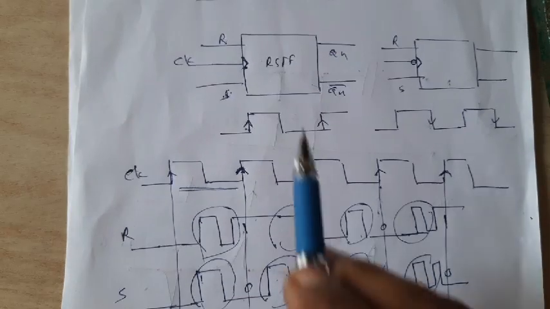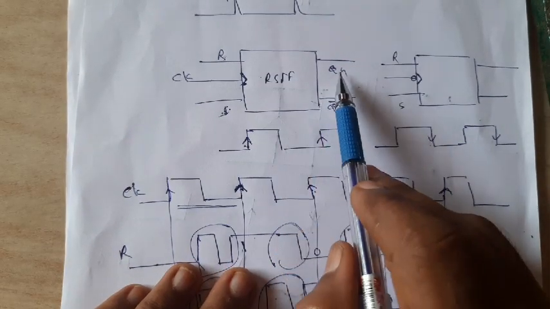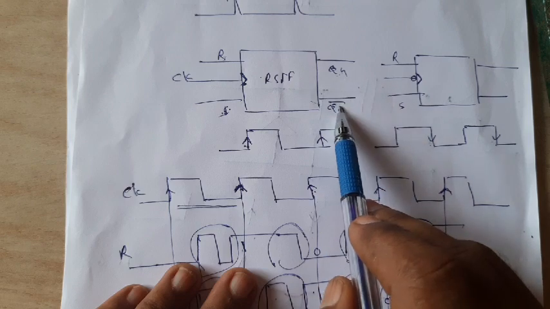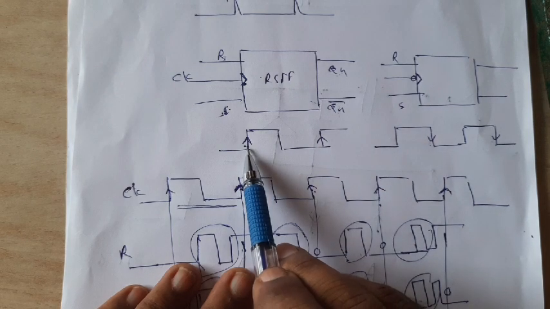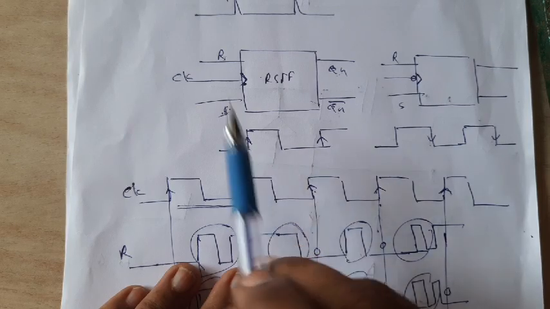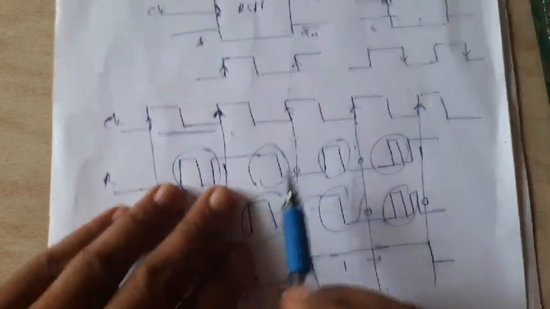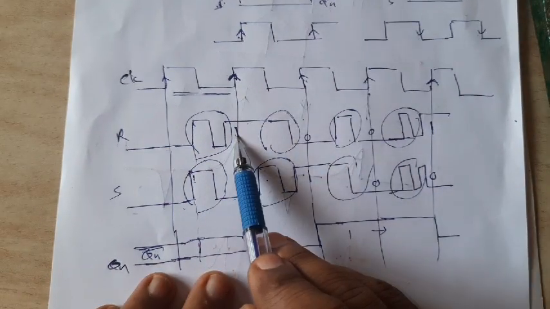Correct? So my statement was very clear. Output changes only for the rising edge of the clock, in accordance with the present inputs. What are the inputs? At the rising edge.